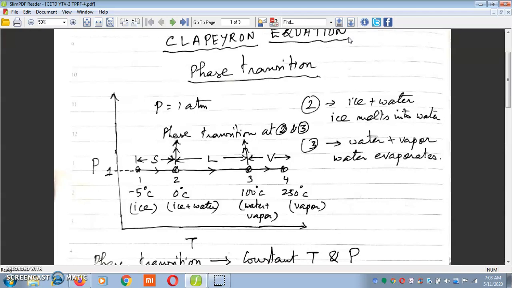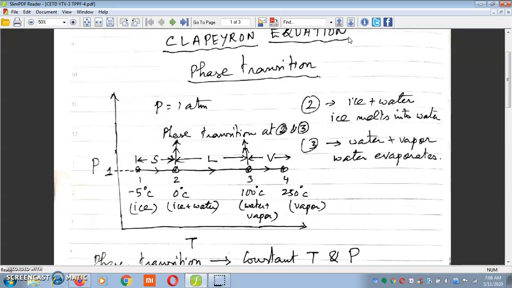Thereafter, if we continue heating, liquid water gets heated up from 0 degree centigrade to 100 degree centigrade. In this region 2 to 3, the substance remains in liquid state. At state 3, boiling starts, and until the entire water is evaporated to water vapor, it consumes latent heat of evaporation at 100 degree centigrade, and boiling takes place at 100 degree centigrade.